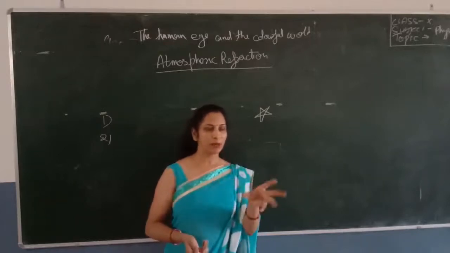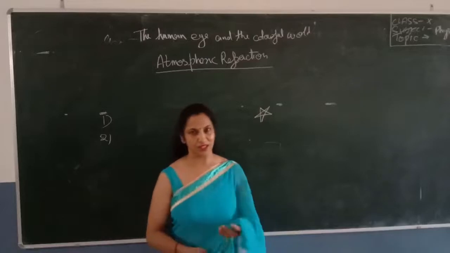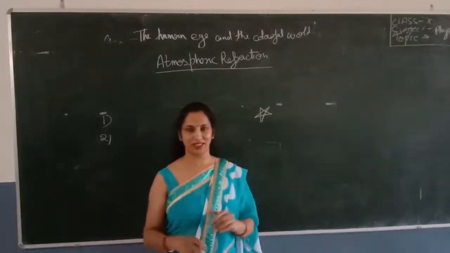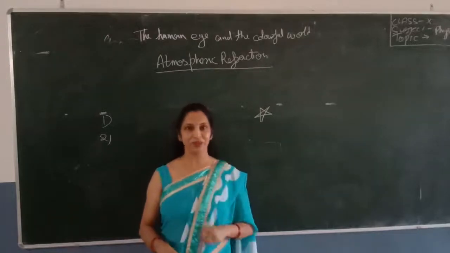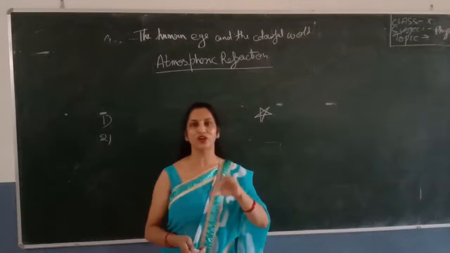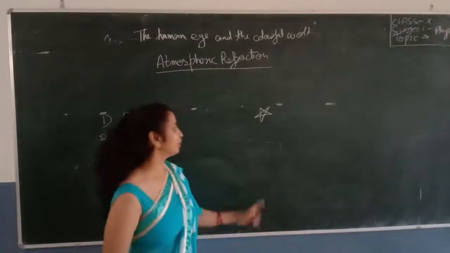This bright and dim is called the twinkling of stars. When the star is bright, it can be seen easily, and when it is dim, it is like we are not able to see the star. So the bright and the dim, and the bright and the dim, is called twinkling.